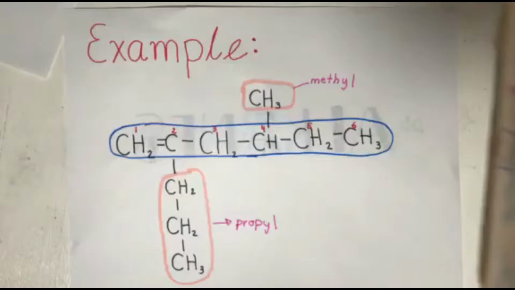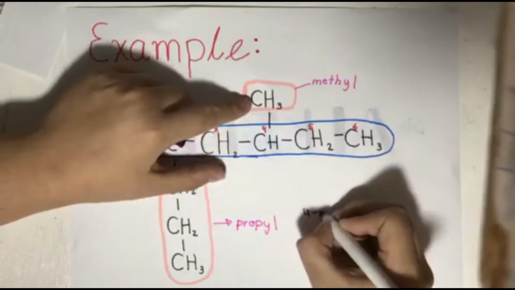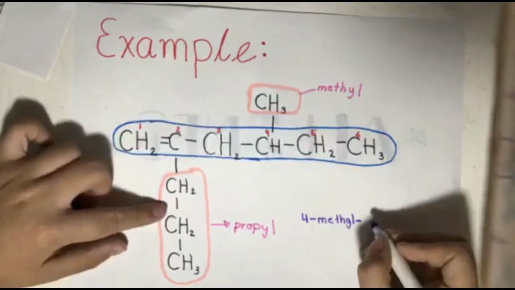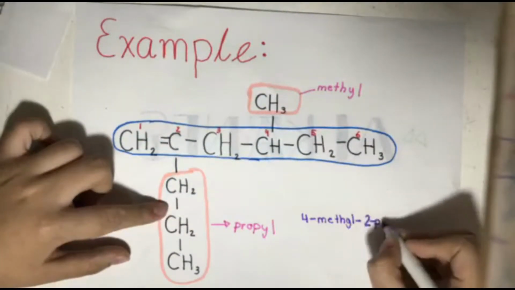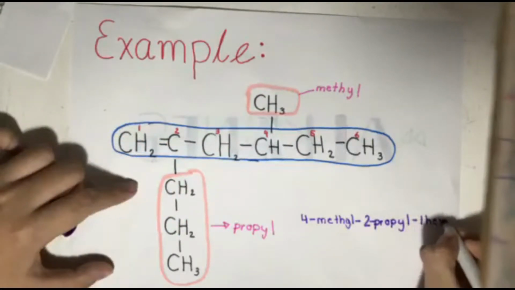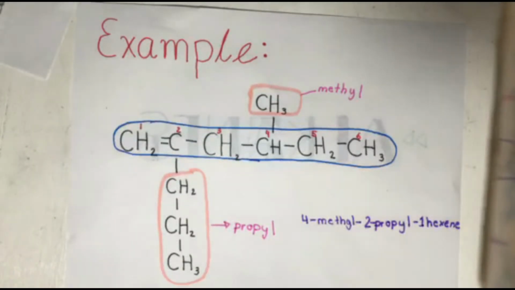Then we have to name the alkyl groups alphabetically, indicating their location. So we have 4-methyl, then we have 2-propyl. And we have to name all of it. So it's 1-hexene. And that's how you name alkenes.